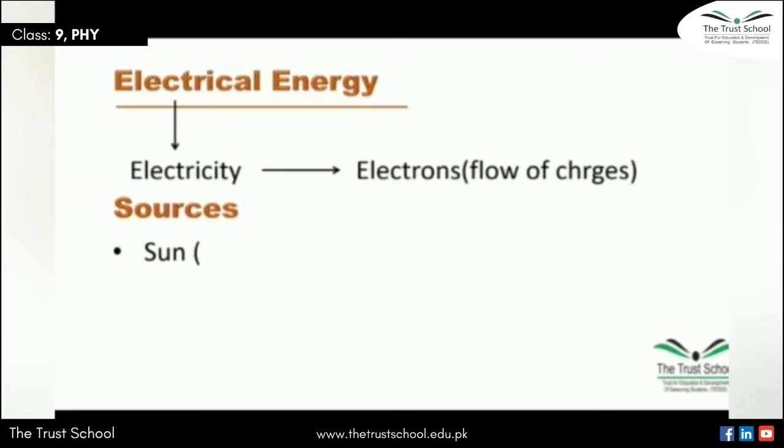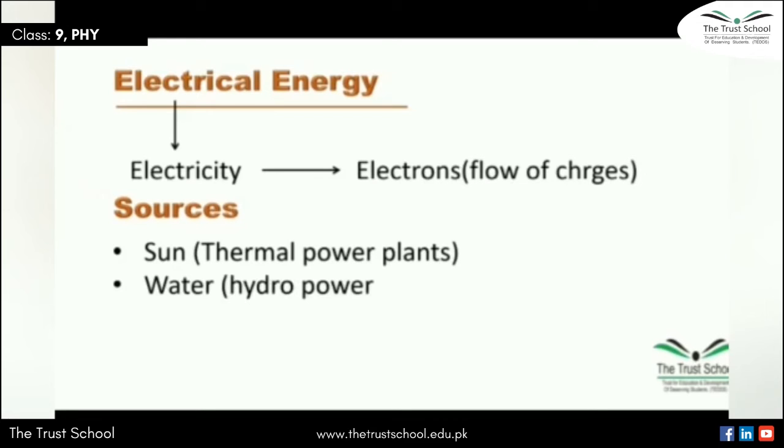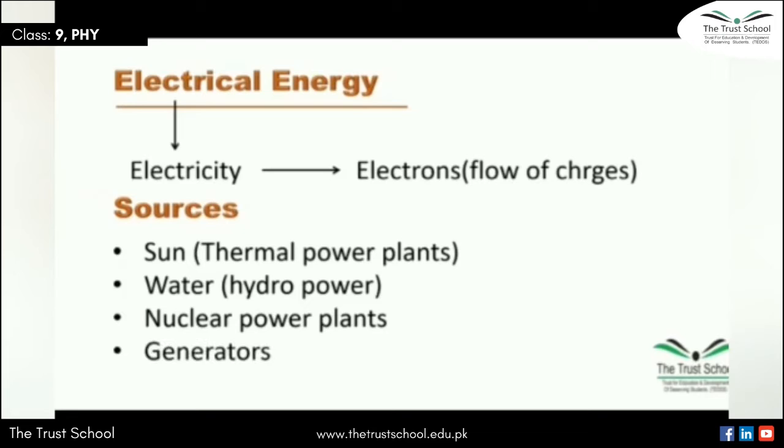The very first source is sun. Sun contains thermal energy and we can convert that thermal energy into electrical energy. Next form is water. Water से जो power plants बनते हैं उनको हम कहते हैं hydro power plants. Hydro का मतलब है water. तो hydro power plants make electricity by using water.